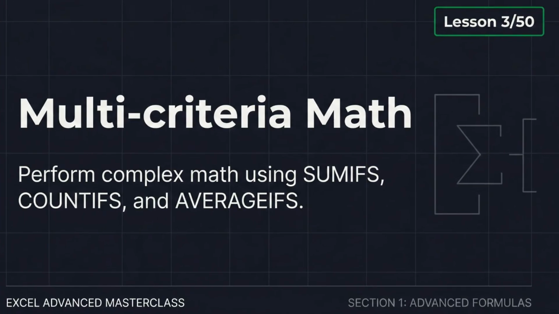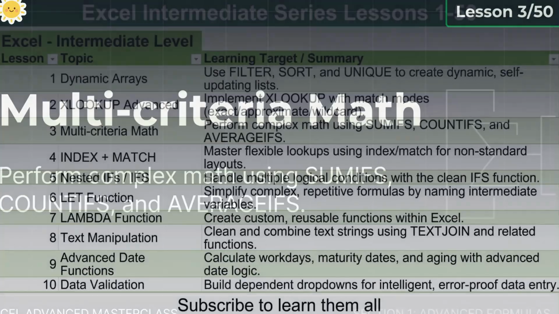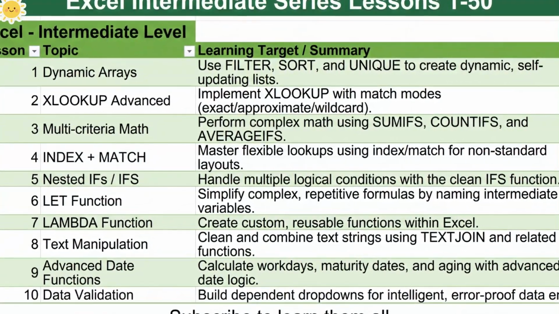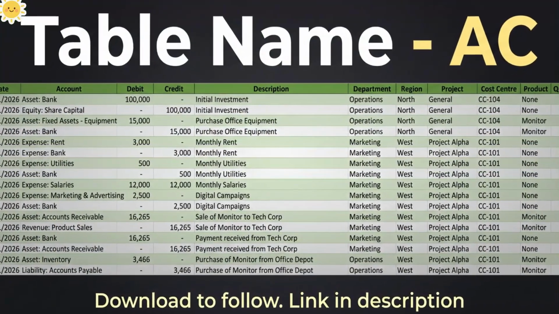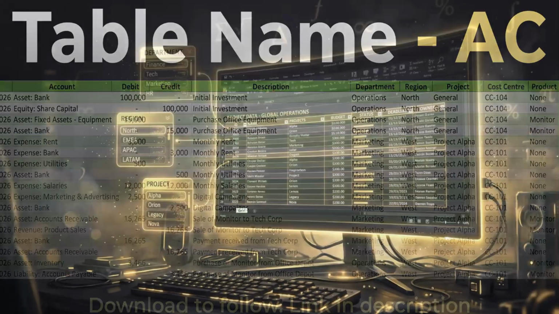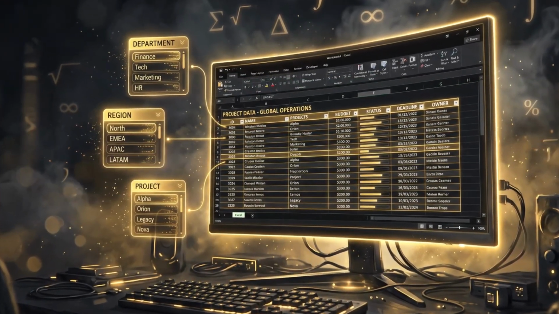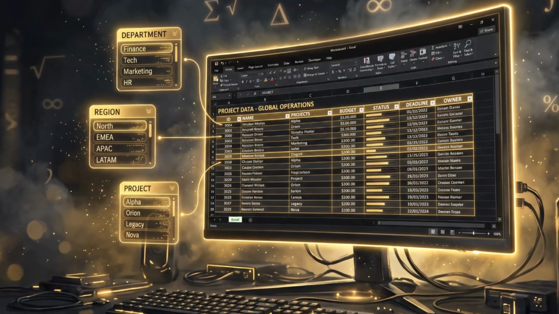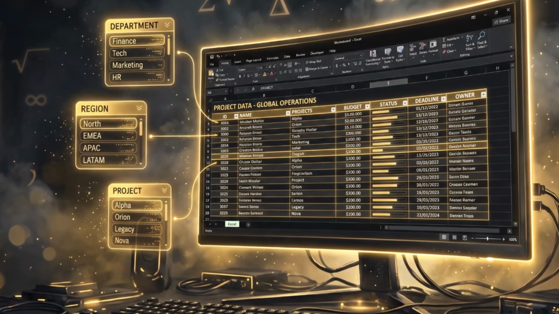In this lesson, we are going to turn messy, manual reporting into clean, automated logic using multi-criteria math. Think of the typical request you get at work. Your manager asks, can you pull the total spending for operations in the North region, but only for Project Alpha, and only for debit values above 500? If you are doing this manually, you scroll, filter, copy, paste, and double-check.